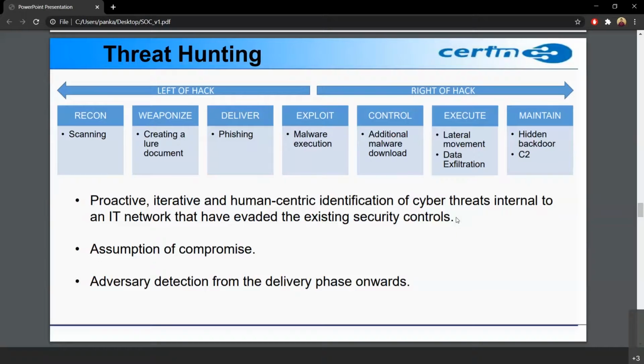So after weaponizing, the next part is delivery. If we open that attachment, which looks like a PDF or maybe an Excel file but contains a malware, that is the third step, delivery. Now once it is opened and the sample has executed itself in our system, then it will exploit.